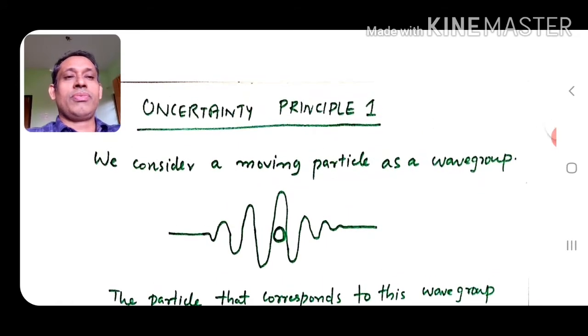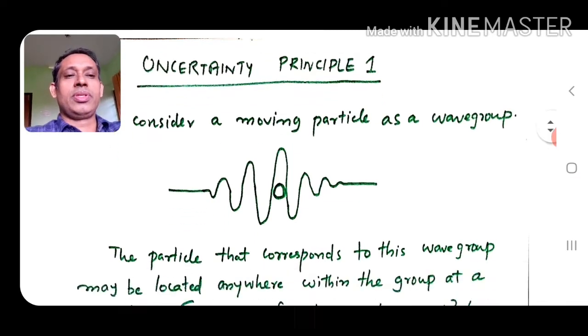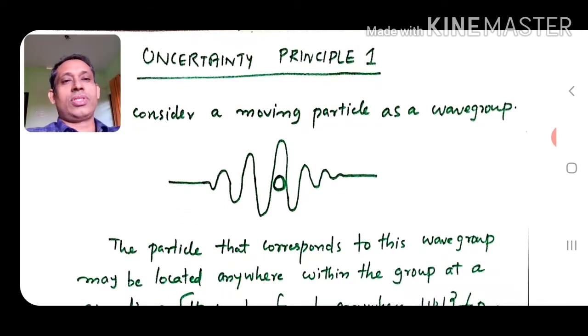Uncertainty principle 1, we obtain using the wave concept, and later in the section on uncertainty principle 2, we will obtain a relation for the uncertainty principle using the particle concept.